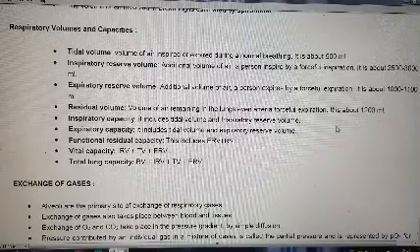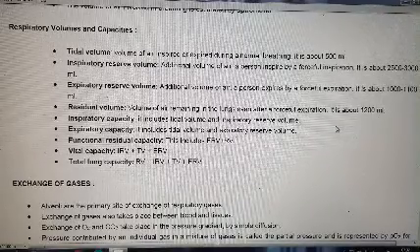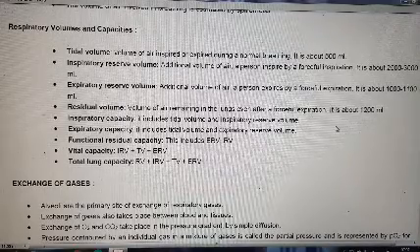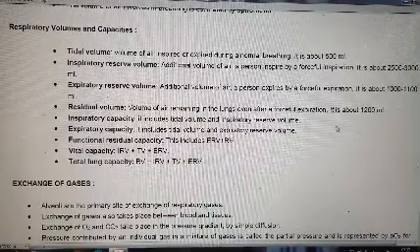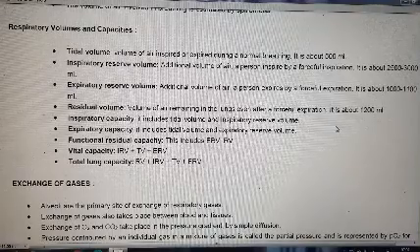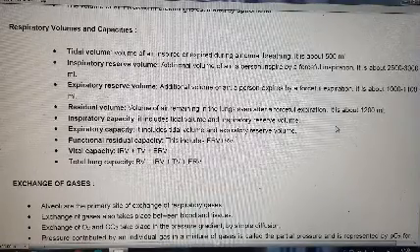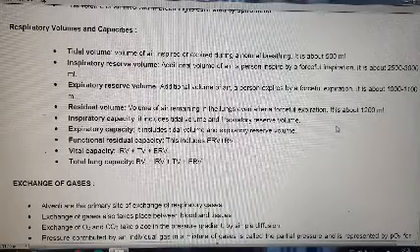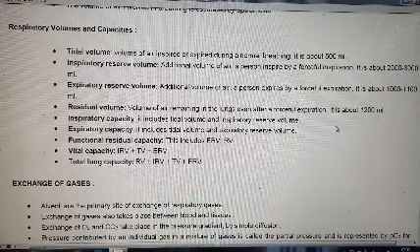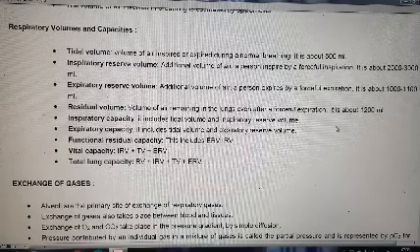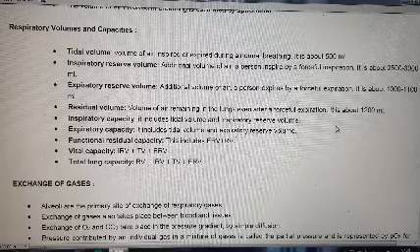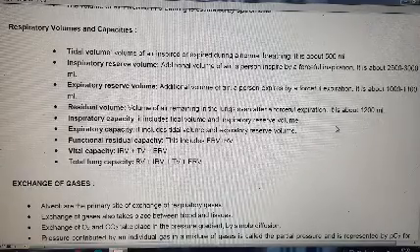Next is inspiratory capacity. It includes tidal volume and inspiratory reserve volume. Next is expiratory capacity. It includes tidal volume and expiratory reserve volume. Now, functional residual capacity. This includes expiratory reserve volume and residual volume, which is around 3600 to 4000 ml.